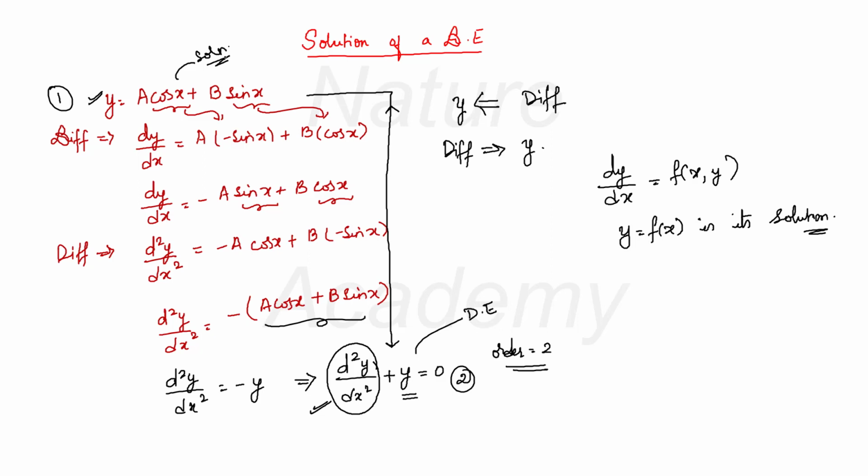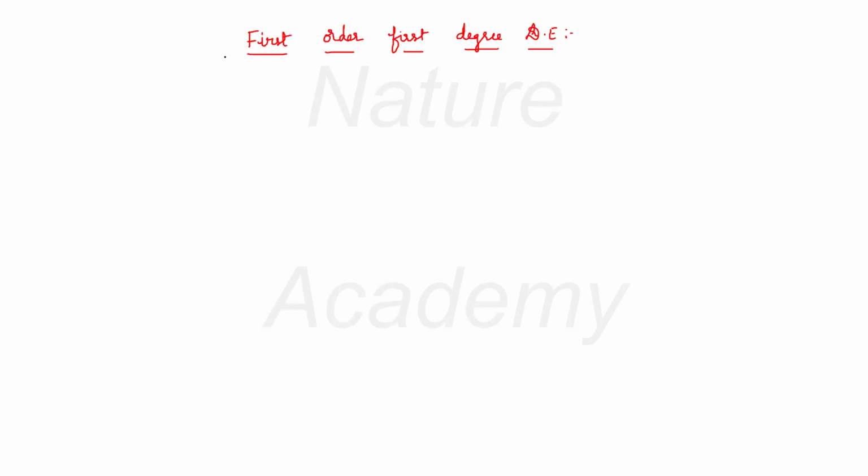Now we can have 5 types of first order, first degree differential equation. Actually, you can have any number of orders and any number of degrees of differential equation. But here for us, what matters is the first order, first degree differential equation. We have 5 types in it. The first one is the variable separable differential equation.